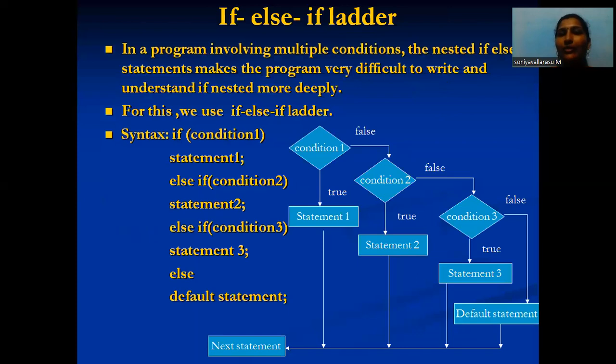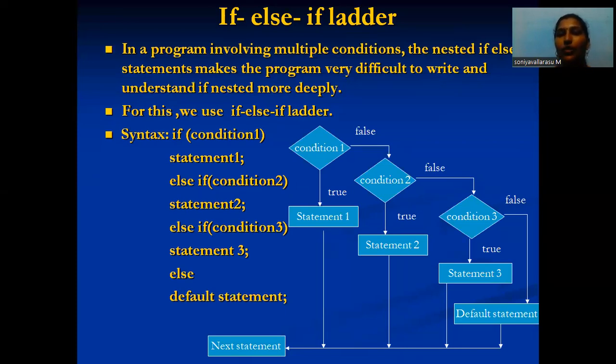So next one, if else if ladder. It means involving multiple conditions, so it is called an if else if ladder. The nested if else statement makes a program very difficult to write and understand more deeply.